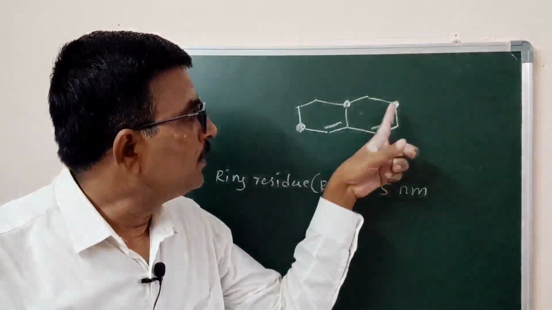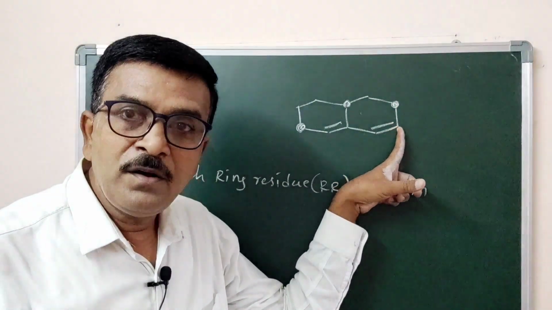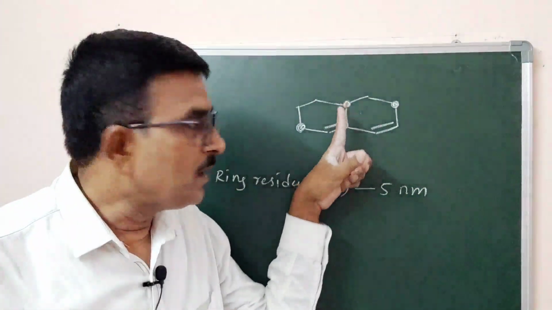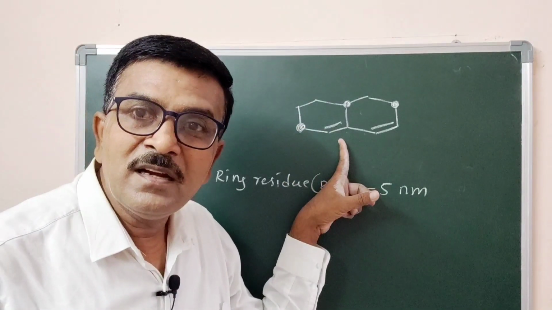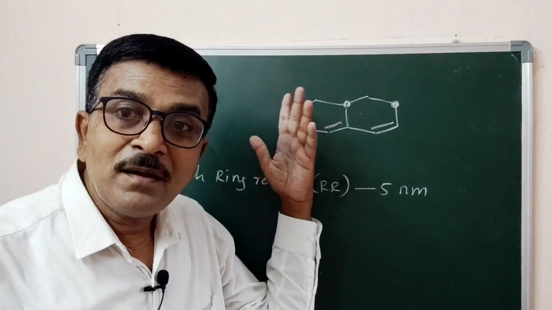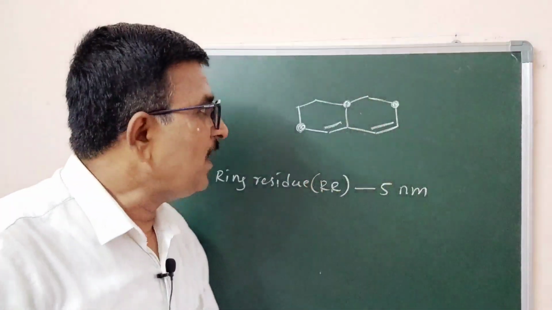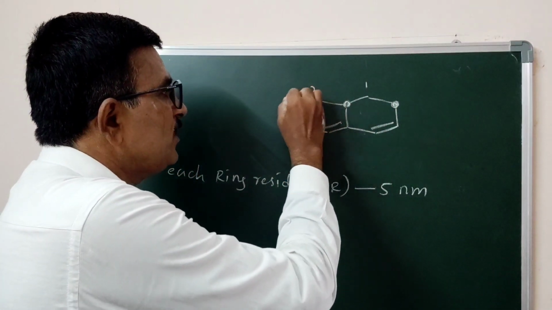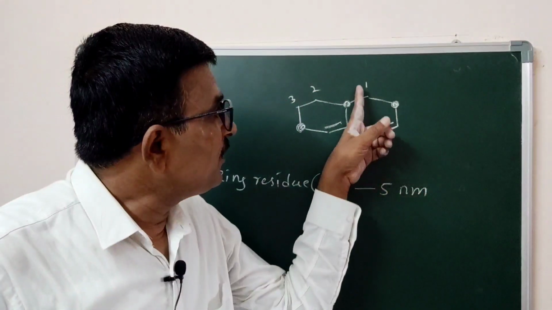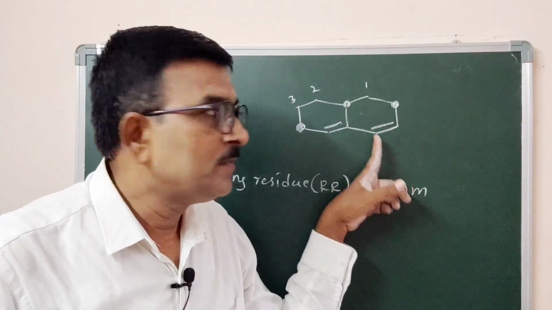To it, this ring carbon is attached with the double bond. This ring carbon is attached with the double bond. This ring carbon is attached with the ring carbon. There are some other carbons you can see. Say we can number them: 1, this is 2, this is 3. The first carbon is not attached with the conjugated system.